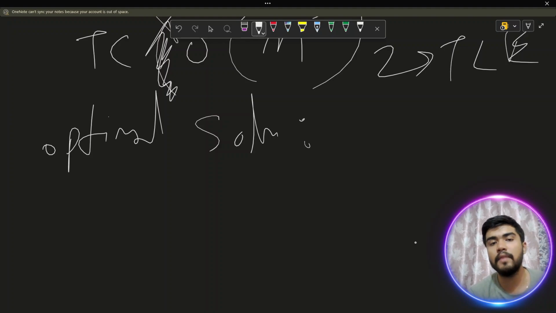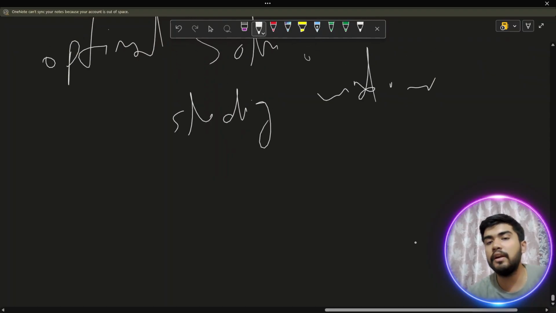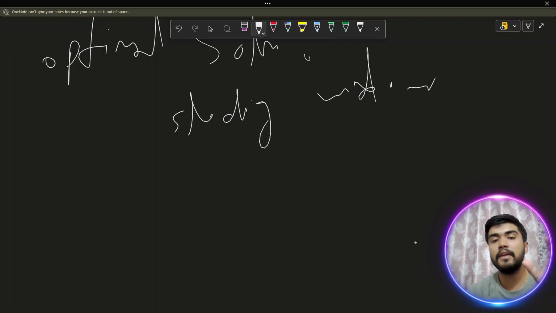We have already discussed this multiple times. We have solved the most difficult questions of sliding window. We have two categories of sliding window. What are those? If you don't know, then please go through our sliding window playlist. I have created, I missed mentioning, a playlist of specific questions, where you can practice the questions that we have already solved.